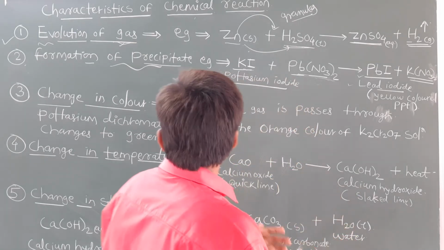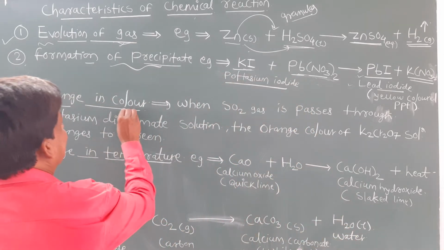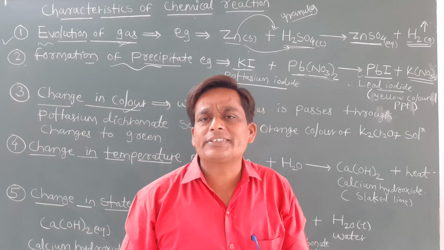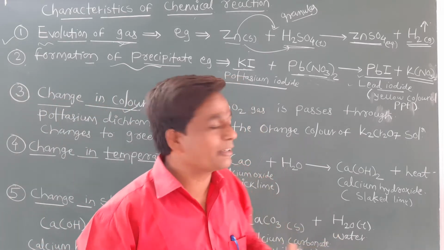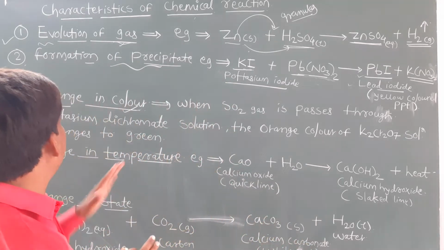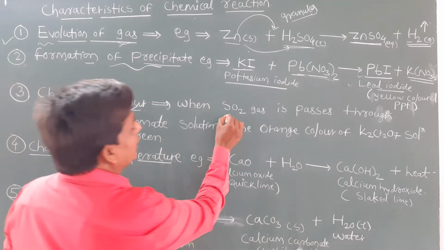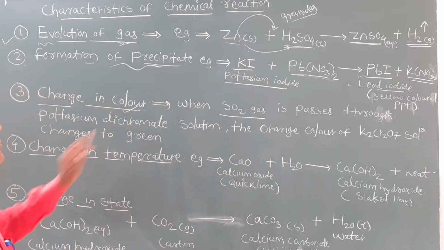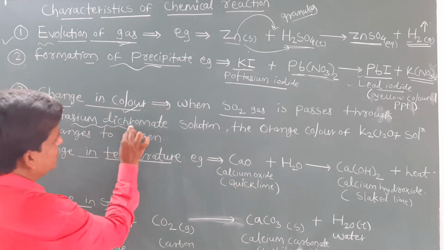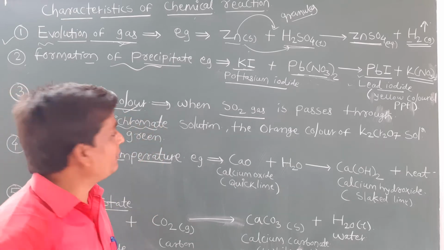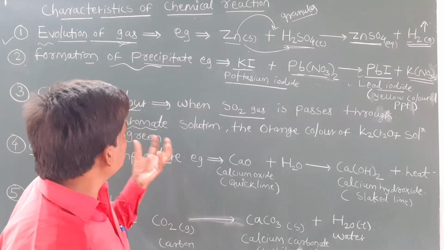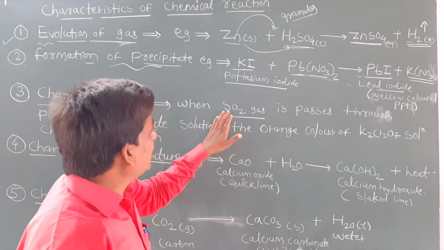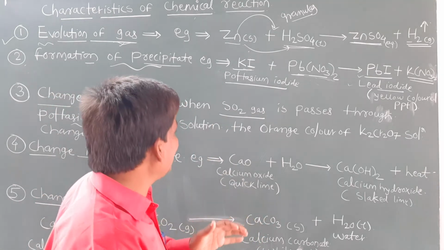Okay students, next we discuss the change in color. In some chemical reactions a change in color takes place, and that is an indication the reaction is complete. We discuss one general example here: sulfur dioxide, SO2, is passed through potassium dichromate. Do you know the formula of potassium dichromate? K2Cr2O7. We take potassium dichromate solution in one beaker and pass sulfur dioxide gas into it.